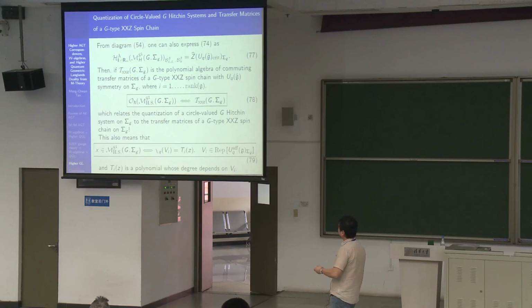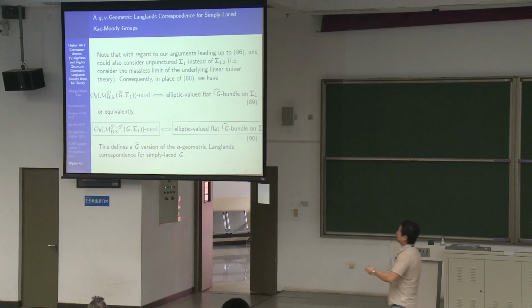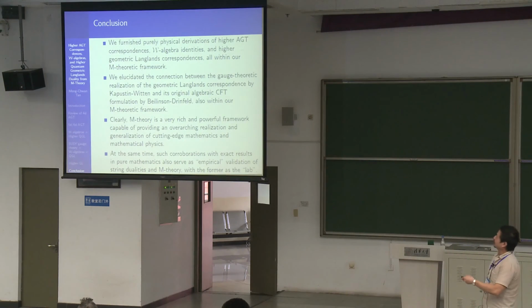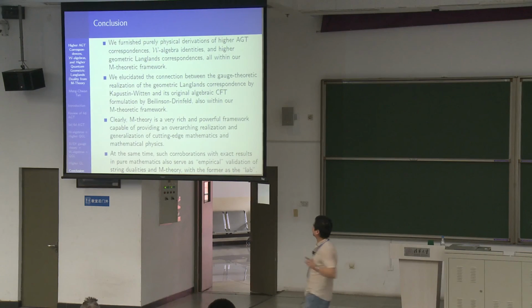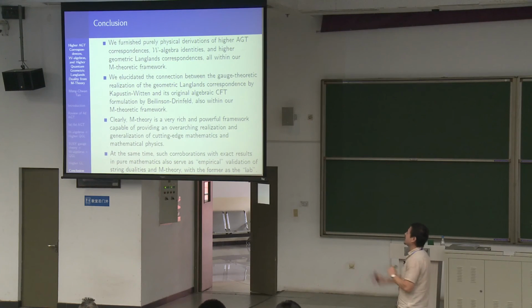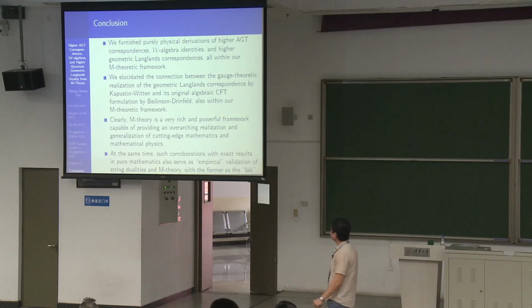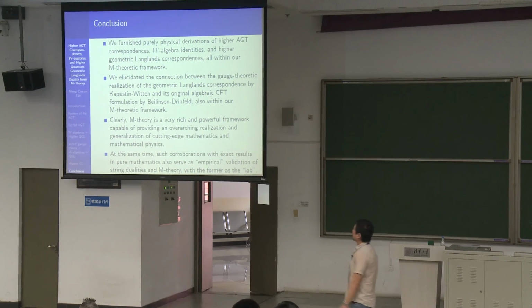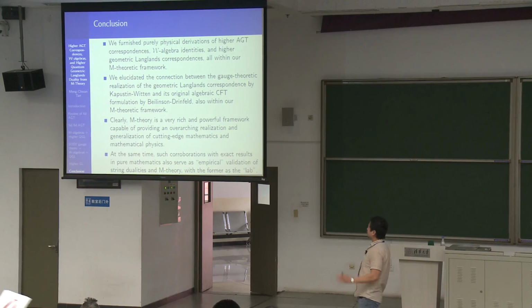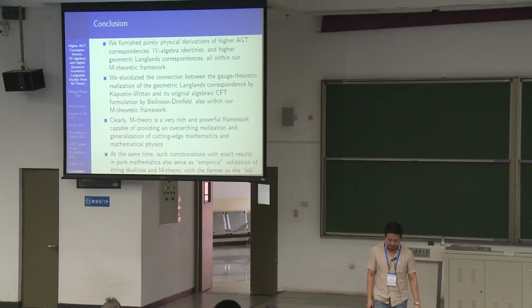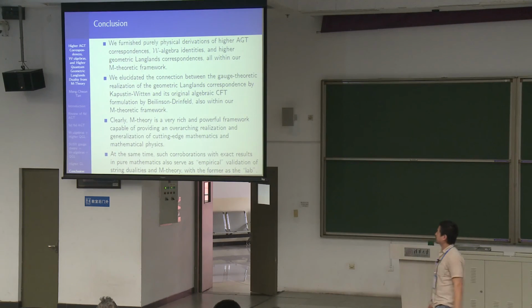Of course, we can continue to define. You can see the slides, they're all here. So, conclusion. We furnish purely physical derivations of higher AGT correspondences, W-algebra identities, and higher geometric Langlands correspondences. Unfortunately, I didn't have time to finish all that, all within our M-theoretic framework. We elucidated the connection between the gauge theoretic realization of the Langlands correspondence by Kapustin and Witten and its original algebraic CFT formulation by Beilinson and Drinfeld, also within our M-theoretic framework.